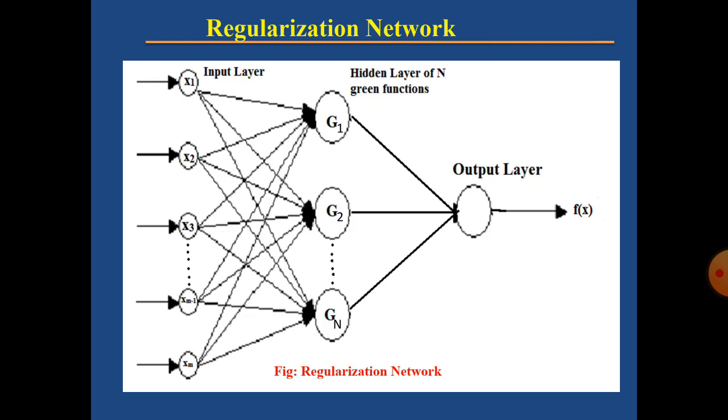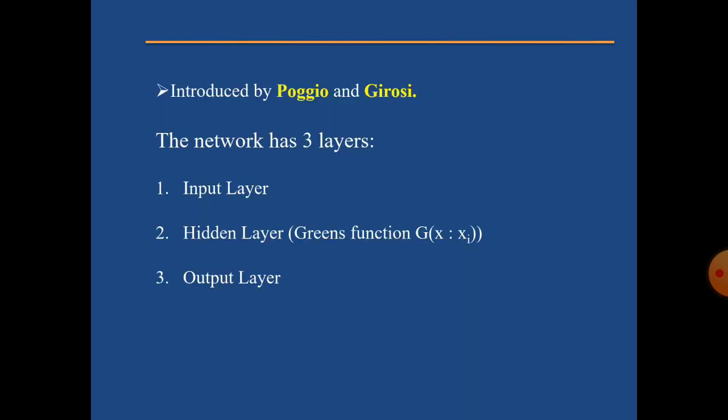The size of the input layer in matrix form can be represented as m by 1, m rows and 1 column. The first layer consists of input nodes whose number is equal to the dimension of the input vector x.